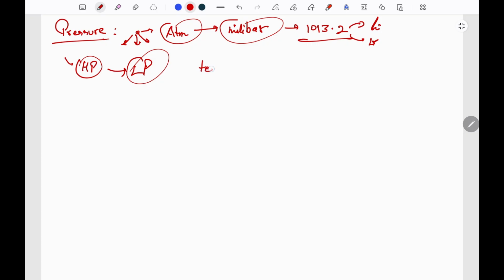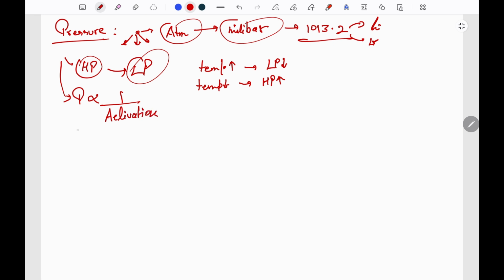An area having high temperature will have low pressure, and an area having low temperature will have high pressure. And with altitude, the pressure decreases. The pressure is inversely proportional to the elevation, and generally it decreases around 1 millibar per 10 meters.